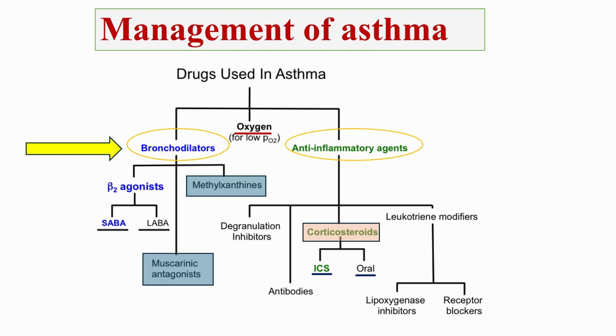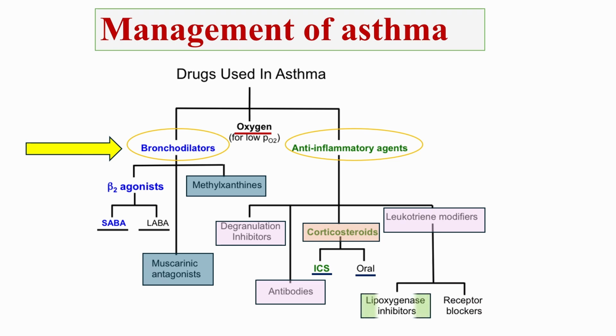Additional anti-inflammatory options include mast cell degranulation inhibitors, monoclonal antibodies, and leukotriene modifiers that include lipoxygenase inhibitors, which block the synthesis of leukotrienes, and leukotriene receptor blockers, which prevent leukotrienes from binding to their receptors.